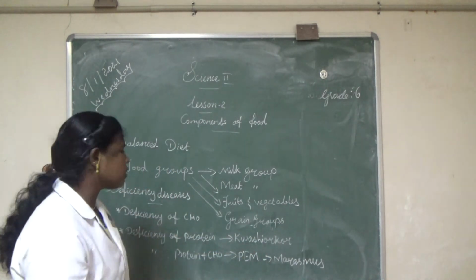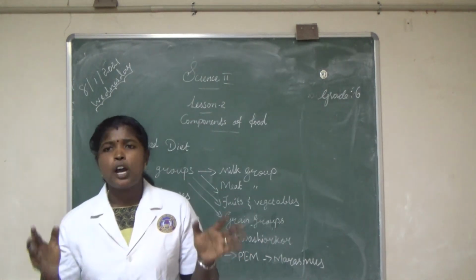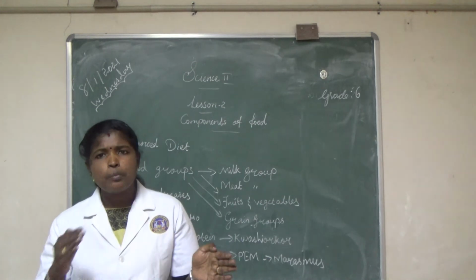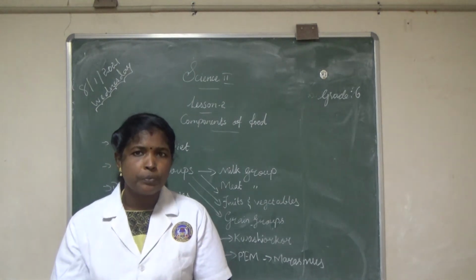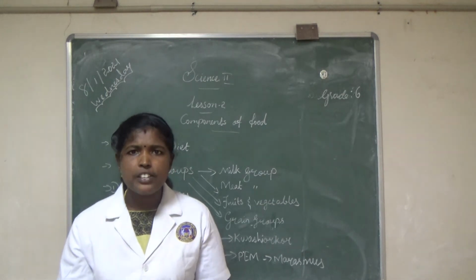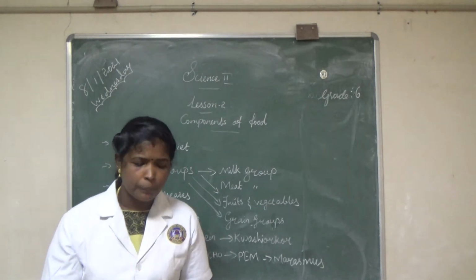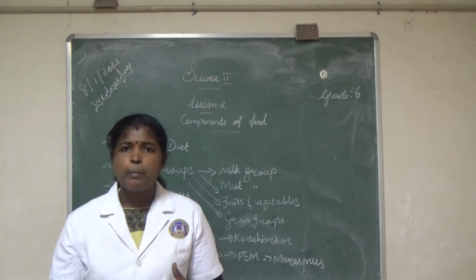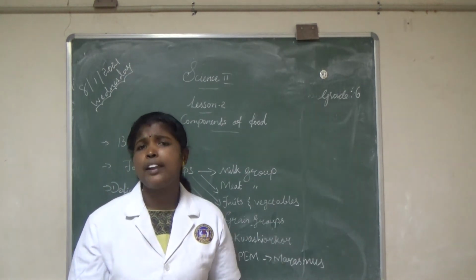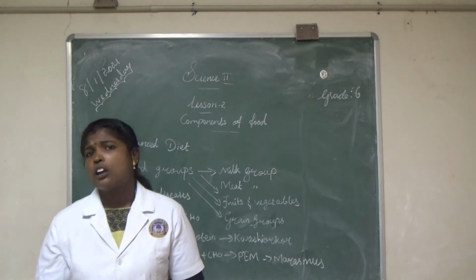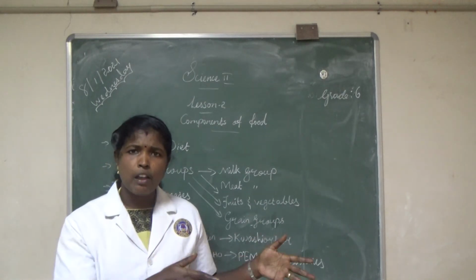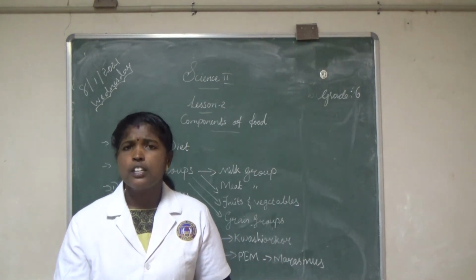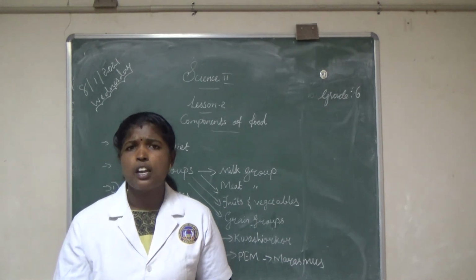First one, deficiency of carbohydrates. Carbohydrates provide energy to our body and give stamina. Lack of carbohydrates in our diet leads to lack of energy and stamina in our body. Hard working people and athletes need more carbohydrates. Without carbohydrates they cannot run or do any work, so they should take more carbohydrate rich food.